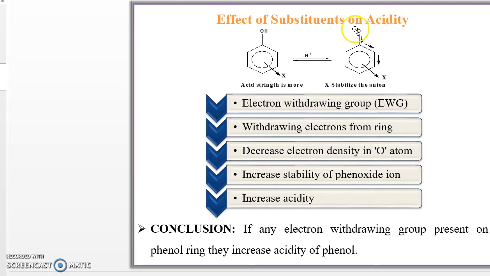If the electron density here decreases, it increases the stability of the phenoxide ion, ultimately increasing the acidity. So the conclusion is: if any electron withdrawing group is present on the phenol ring, it increases the acidity of phenol. Why? Because an electron withdrawing group gives more resonance as compared to the phenoxide ion. Hence if an electron withdrawing group is present, acidity increases.